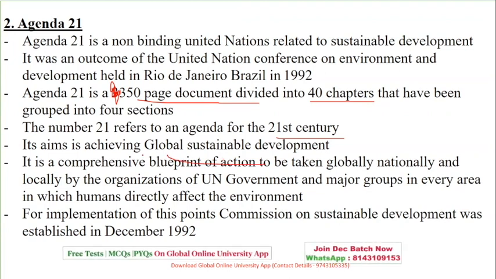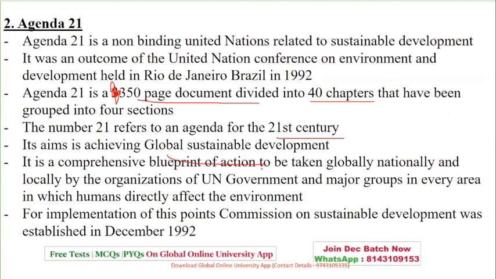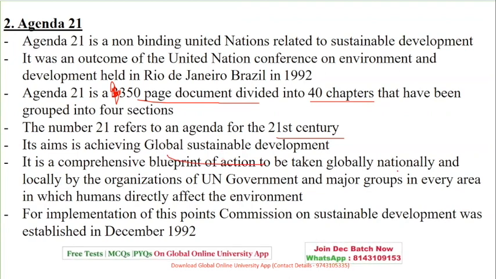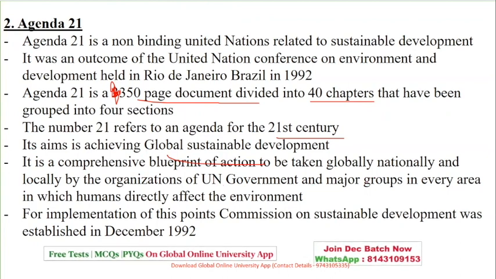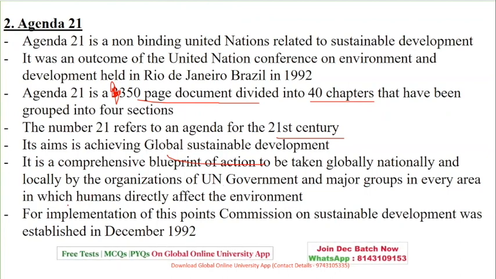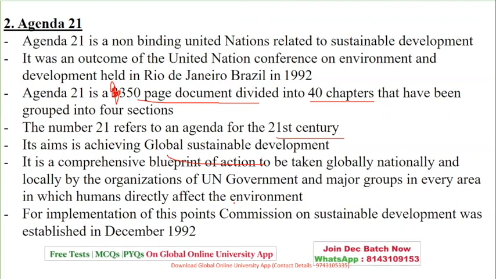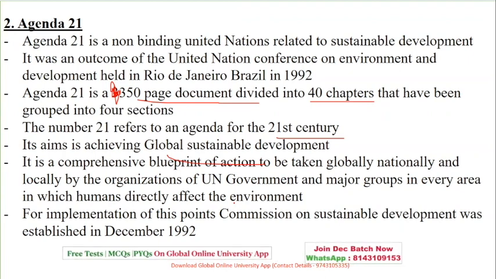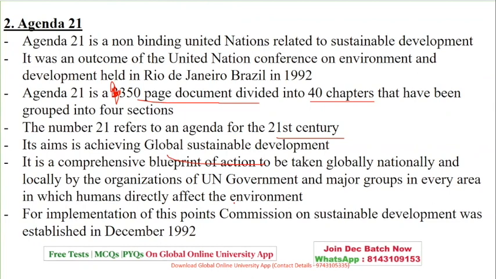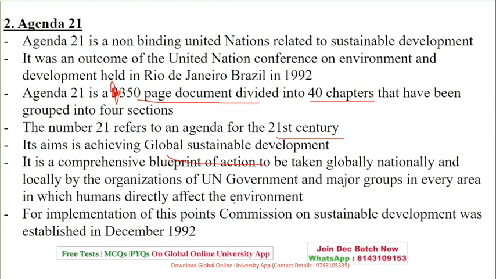It is nothing but a blueprint of action to be taken globally, nationally and locally, in every area in which humans directly affect the environment. So basically it focuses on the environment, where humans are directly affected. For implementation, a Commission on Sustainable Development was also established in 1992, in order to check that things are in place.